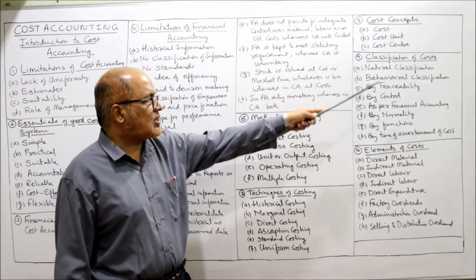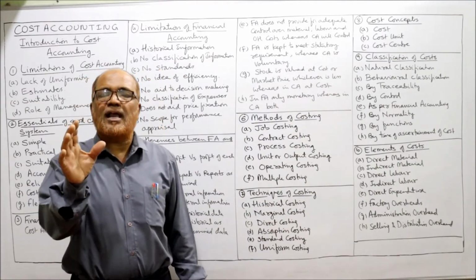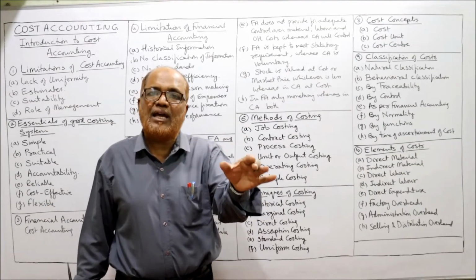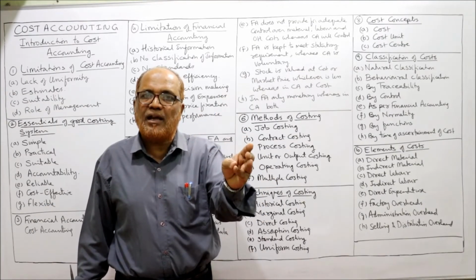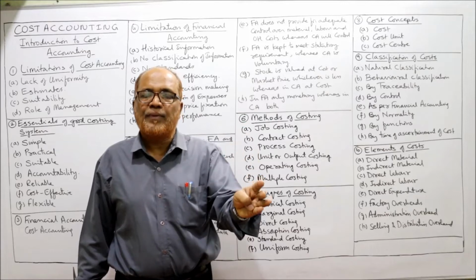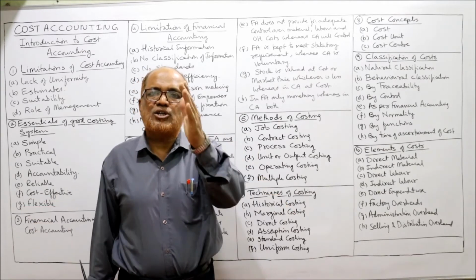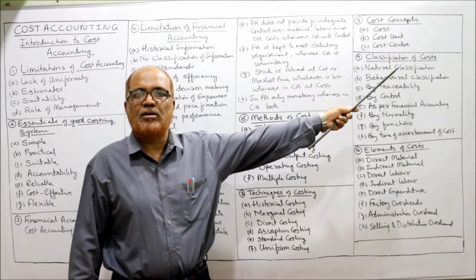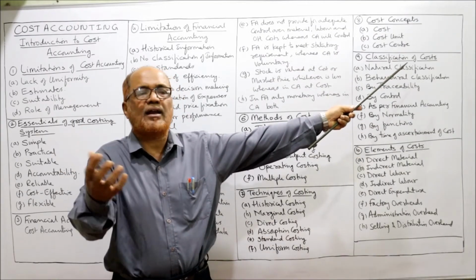On that basis, natural classification. The natural classification means the cost is classified according to the nature. That means material, labor, overhead. If we classify the cost into material, labor, overhead, it is called natural classification. According to the nature, we are classifying.